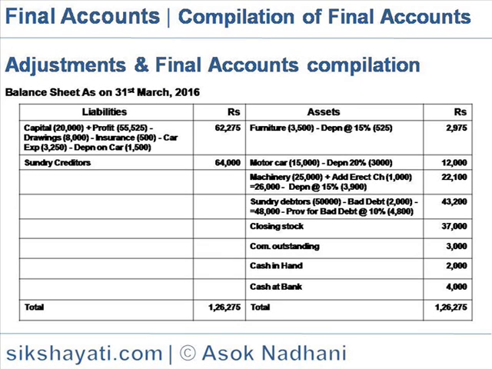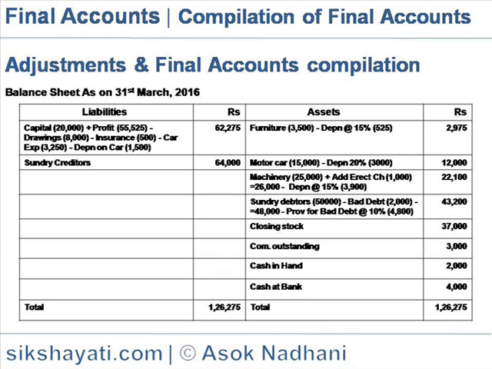Also 50% of the depreciation of car, that is 1,500, is charged to personal account. So the capital account comes to 62,275. Sundry creditors is 64,000.